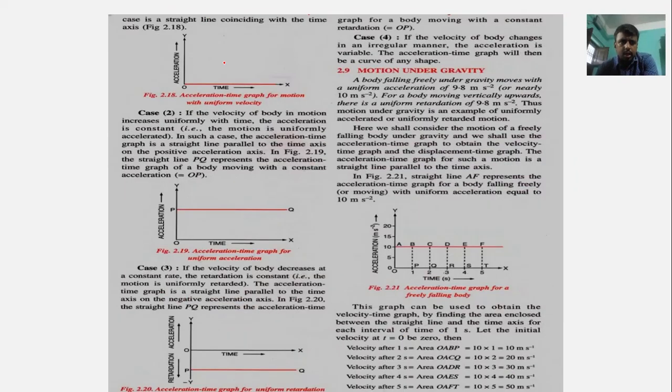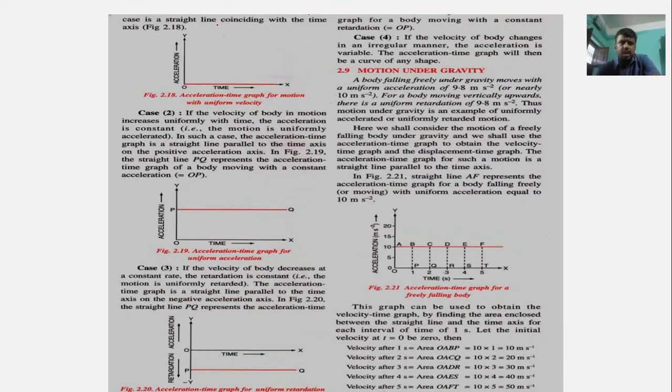The first case we have to consider is when the body is stationary or moving with uniform velocity. In such a case, a straight line coincides with the time axis. If the body is moving with uniform velocity, then the acceleration would be 0, and if that is 0, then it will coincide with the time axis.